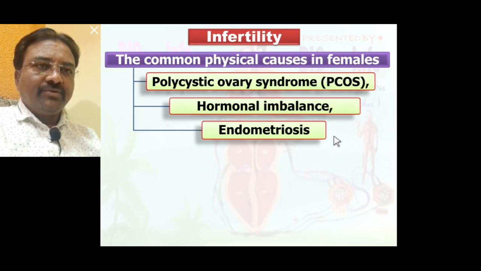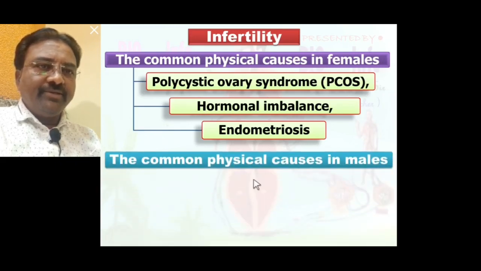So if the endometrium is damaged or has some infection, at that time endometriosis also causes infertility in females.